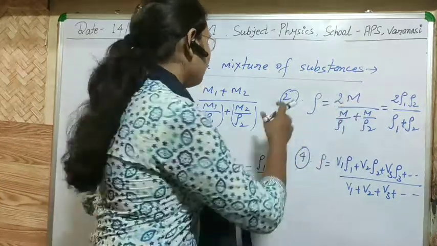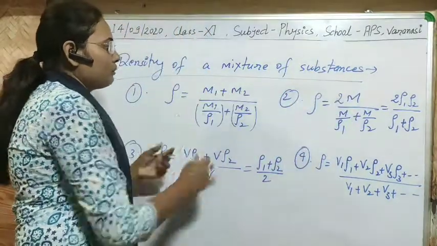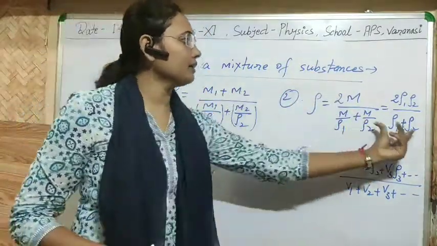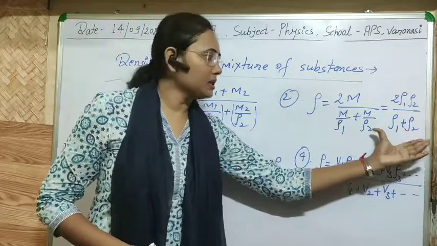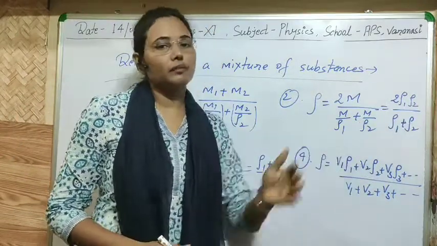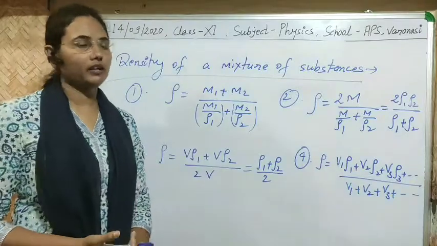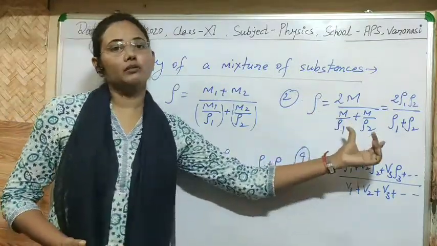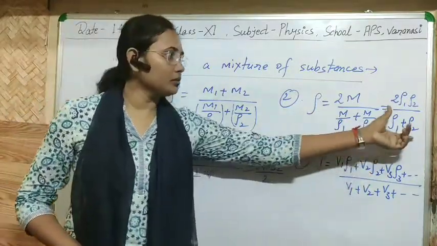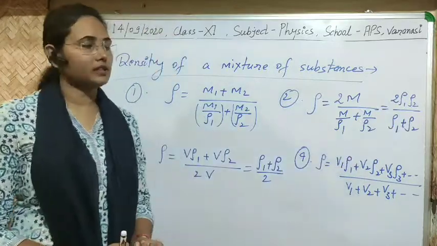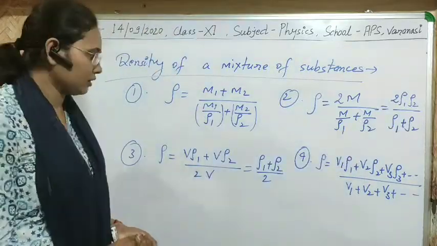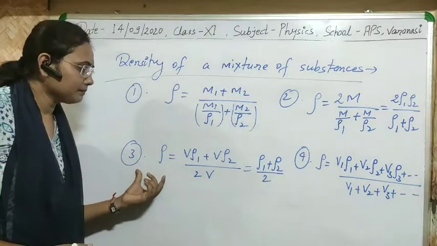So if we put m1 equal to m2, then definitely we will get this relationship. Simply, if we know the densities of the two liquids, we can easily find out the density of the mixture of those two substances. Okay.